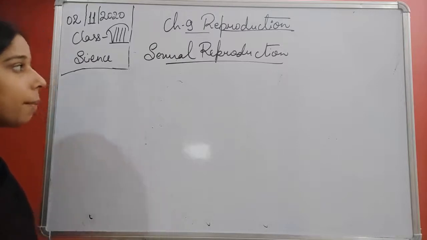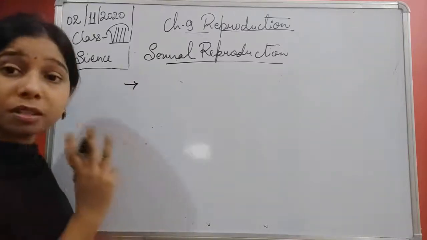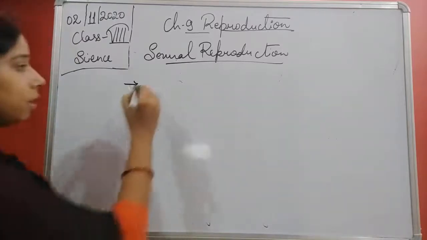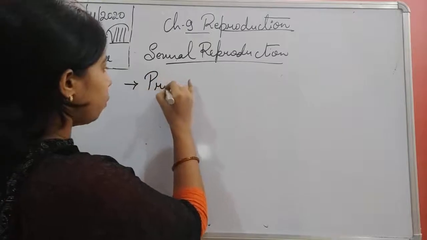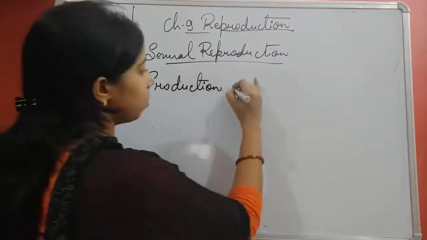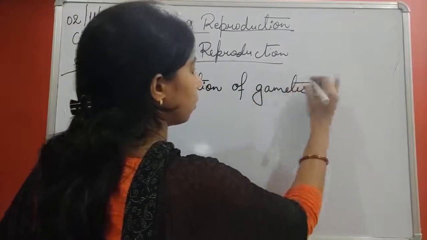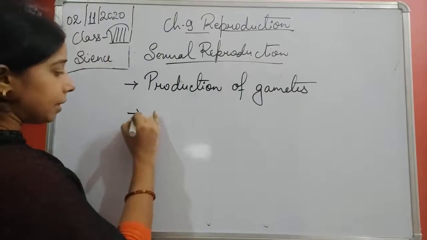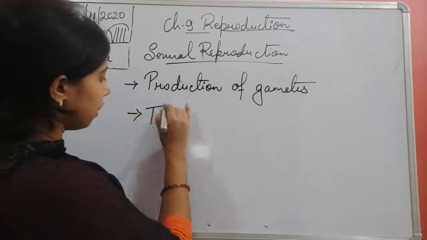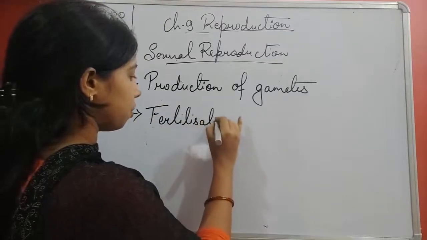Now, if we talk about sexual reproduction, basically it involves three steps. The first one is the production of gametes. Second, students, is fertilization.